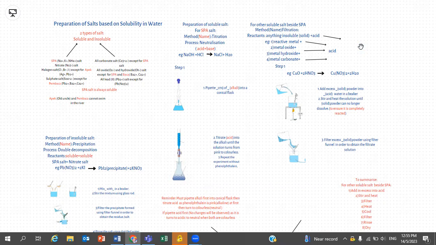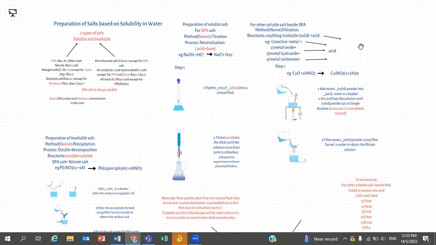For soluble salt, one thing I want you guys to take note of is the SPA ions. Any ions that pair with the SPA ions will become a soluble salt. The SPA ions are sodium ion, potassium ion, and ammonium ion. Next, we have the nitrate ions. It's the same as the SPA ions. Any ions paired with the nitrate ions will also be a soluble salt.